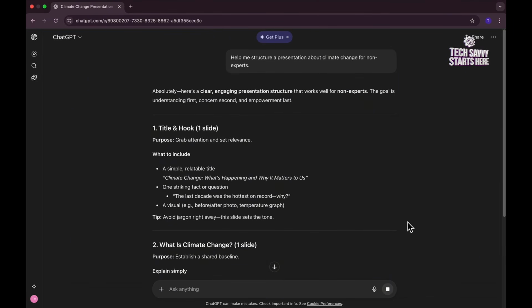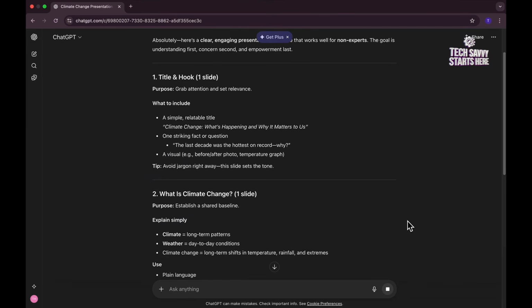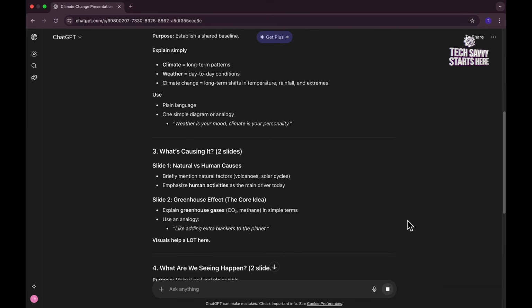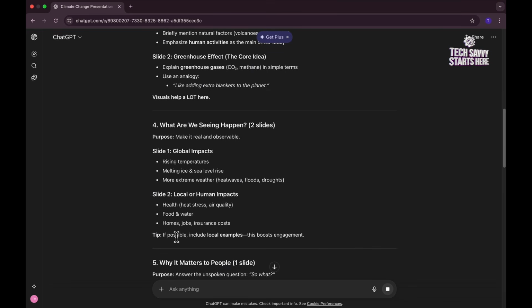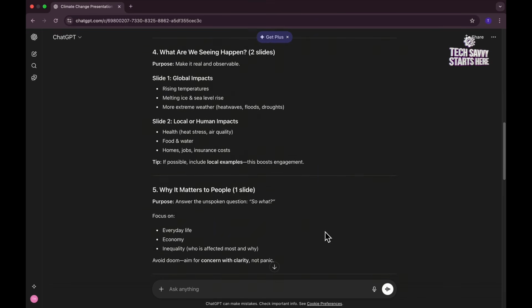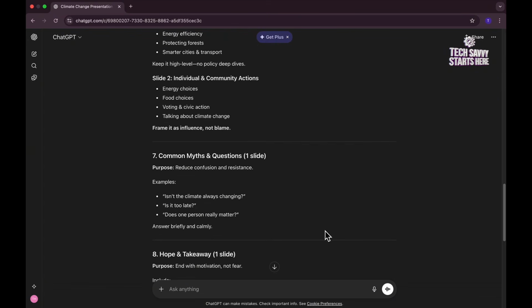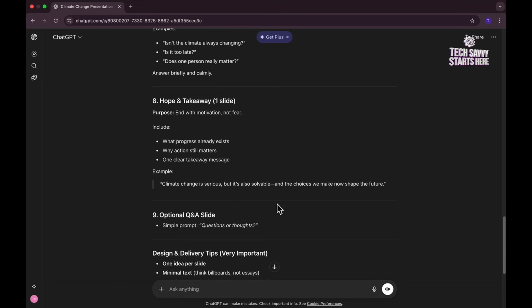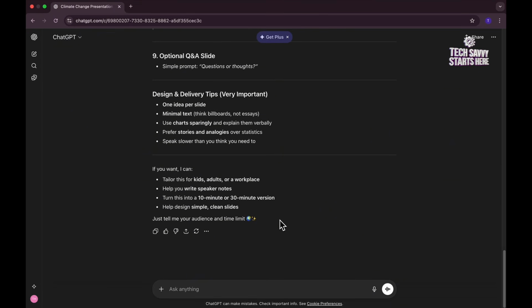It gives me an outline, key points for each section, and even suggested different ways that you can explain this. For example, saying visuals help a lot here. It gives you ideas about how you can structure each of the slides, giving you tips as well. So as you can see, look at all the results it created for each of the slides, giving you the structure of your presentation, examples you could use, even delivery tips and all of that.